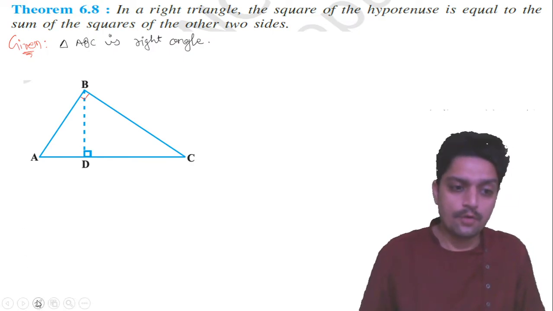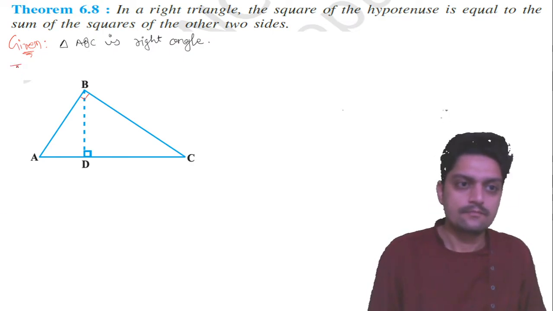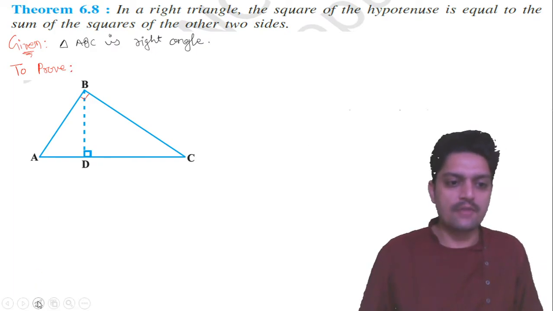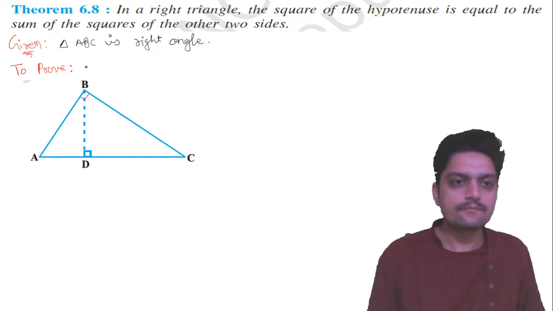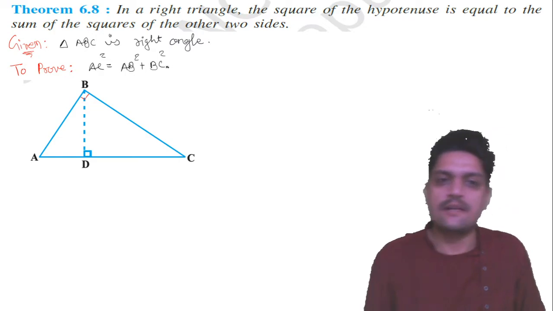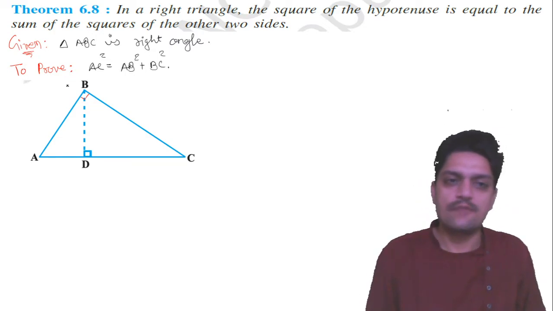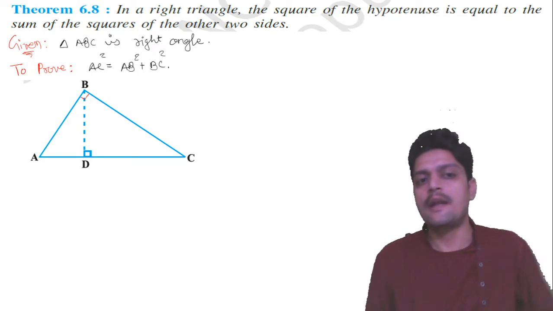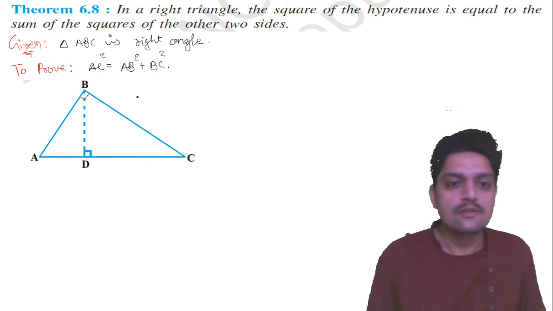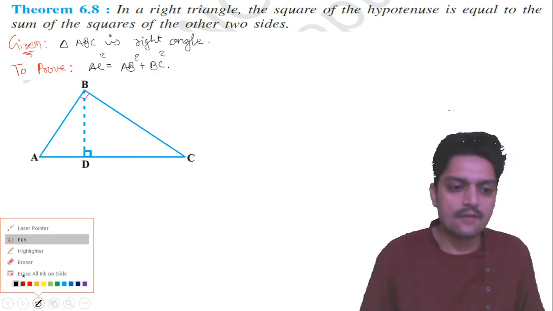Now, what to prove? We need to prove that AC square is equal to AB square plus BC square. This is what we have to prove. And now this is the figure. And now we have to write the proof. So the proof portion I am going to write here.